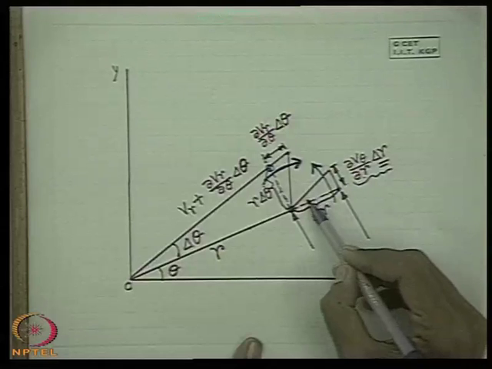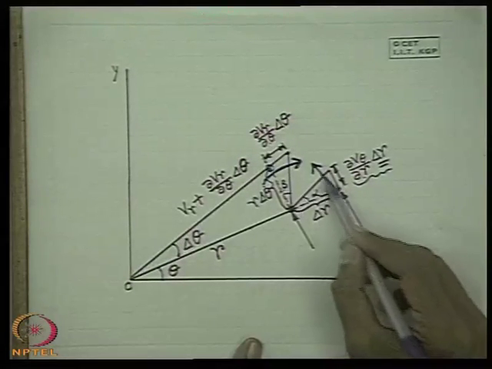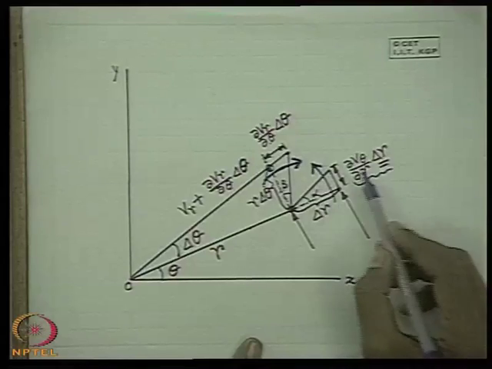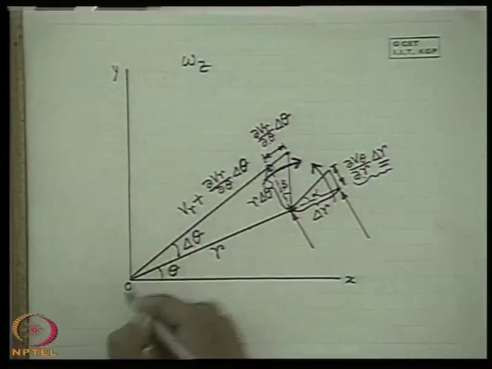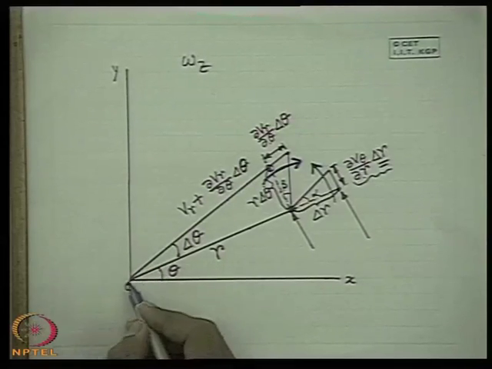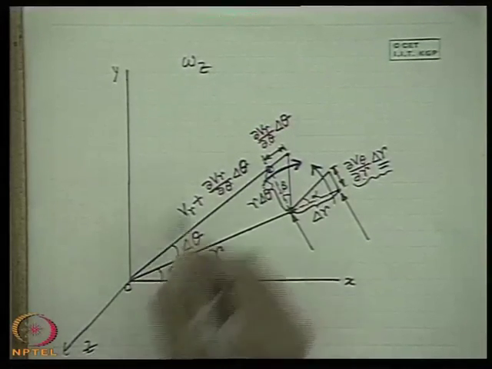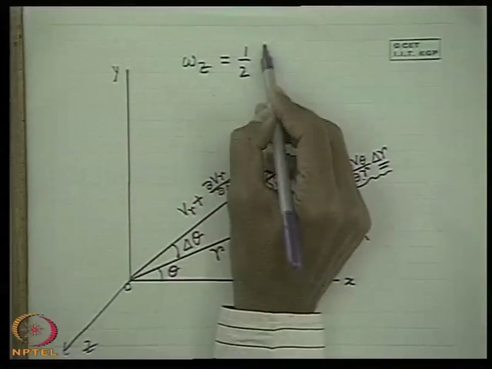Now you see this angle is alpha and this angle is beta, and taking anti-clockwise as the positive direction, the rotation omega z, if we consider z as the axis perpendicular to this plane, will be half of the angular velocity.